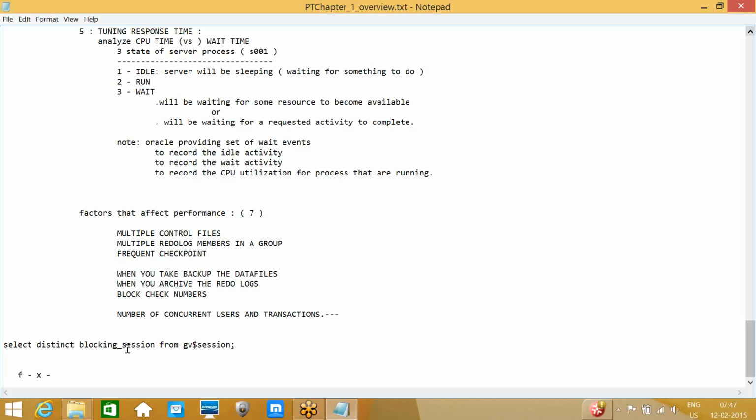The other scenario is that we are giving access to our developers through a client. Suppose from SQL Developer or Toad, you are connecting to our database. He executed an insert statement, forgot to commit the transaction, and went home. Then another person files the same statement, or updates the same record from another SQL Developer session. Then we will get blocking sessions. If it is a manual connection, then we can kill that session without intimating.